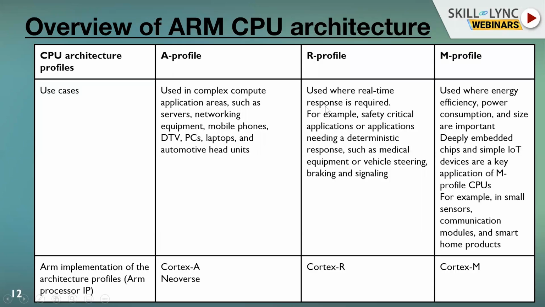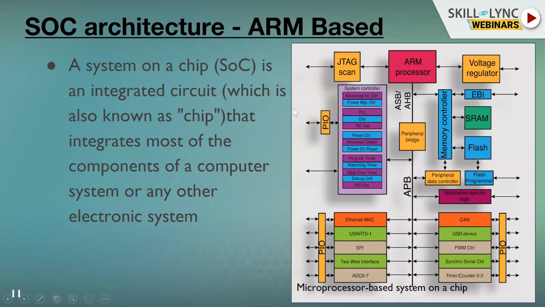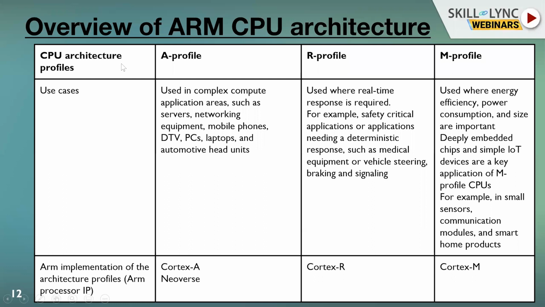If you see ARM as an example, this is a widely used technology in the entire embedded industry and IoT application, IoT based devices. These are the three various CPU architectures ARM supports. They have an A profile product line, an R profile product line, and an M profile product line. To understand this, they have a series of CPUs.